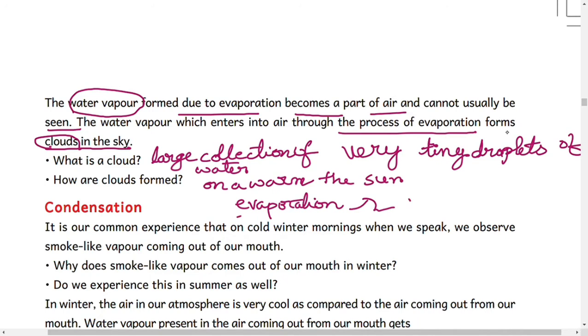Whenever the water vapor reaches a higher level, it gets condensed due to contact with the cold air and forms small drops of water. These tiny droplets remain floating in the higher levels of the atmosphere and appear as clouds.